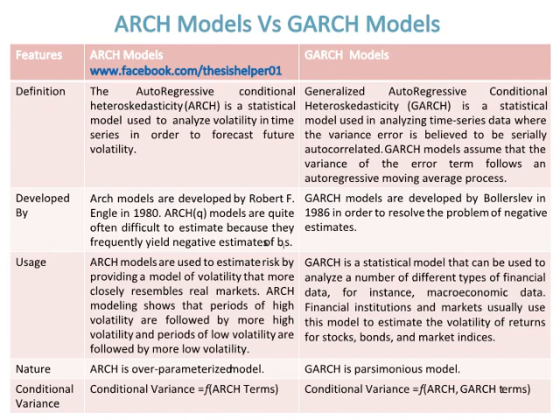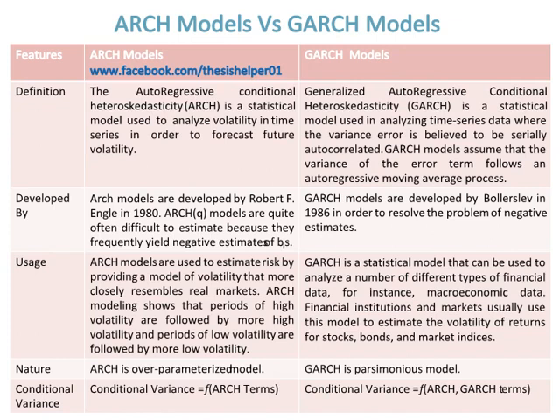Whereas, ARCH is a statistical model that can be used to analyze a number of different types of financial data, for instance, macroeconomic data. Financial institutions and markets usually use this model to estimate the volatility of returns for stocks, bonds, and market indices.